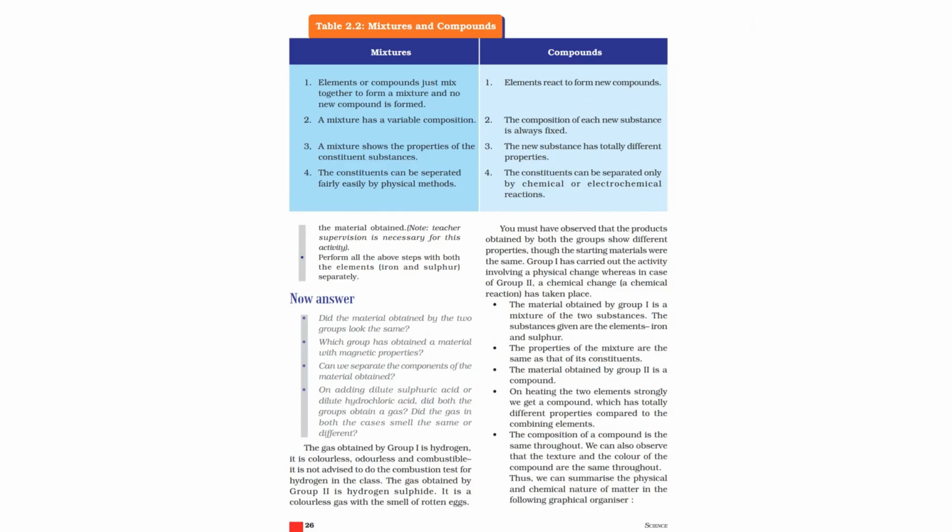So we can conclude that compounds possess different properties from the elements they are made up of and cannot be physically separated, while mixtures possess the properties of the elements that they are made up of and can be physically separated.